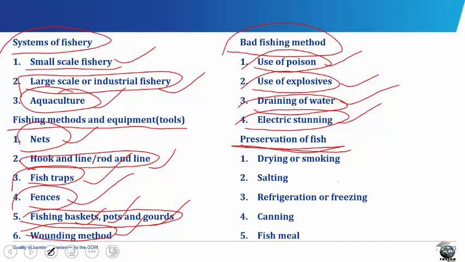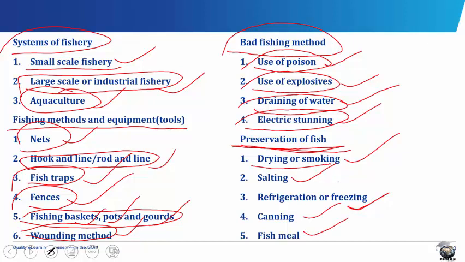As soon as the fish is caught, it is processed to avoid decay by removing the scales, fins, and gills, removing the blood by cutting the head, removing the contents of the guts, and washing with water. After the processing of the fish, the various preservative methods include drying or smoking, salting, refrigeration or freezing, canning, and fish meal.